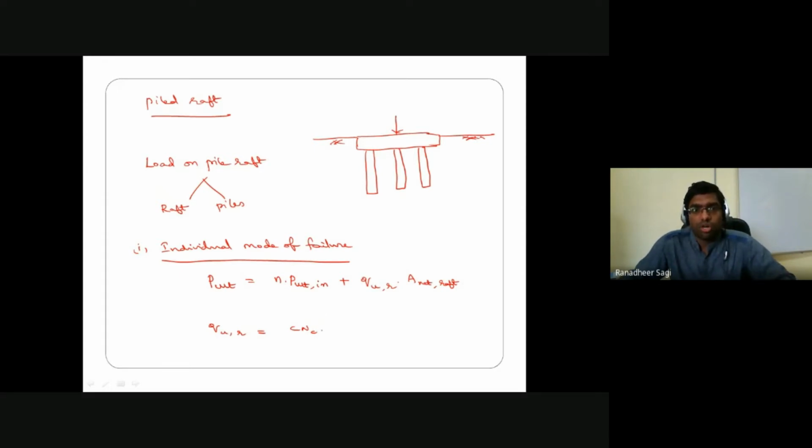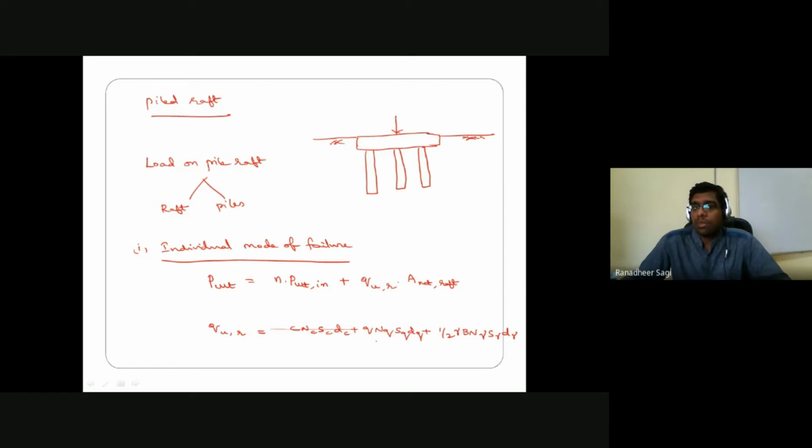Based on which I can go on to estimate your ultimate bearing capacity of the raft from the generalized expression cNc plus qNq plus half gamma B N gamma. As it is a raft, depending on the shape of the raft, you will be applying what is called your shape correction factors, depending on the theory what you are using. If it is Meyerhof or Hansen's theory, then we'll also be talking about your depth correction factors, and depending on any other corrections like water table effect and other aspects also will be taken into consideration depending on the case what we are dealing with.